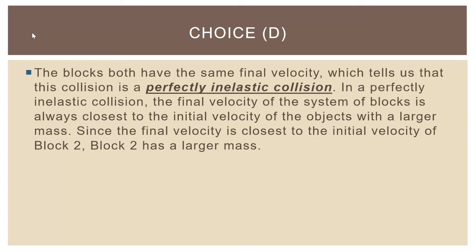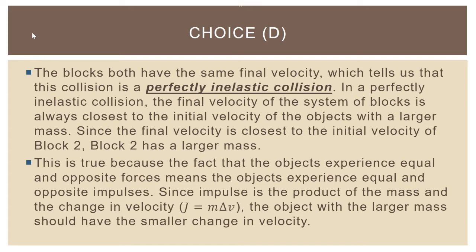Well, it all comes down to momentum conservation. Momentum is conserved because of Newton's third law, so we can say this is true because the objects experience equal and opposite forces, which means the objects experience equal and opposite impulses. And since impulse is the product of the mass and the change in velocity, J equals m delta v, the object with the larger mass should have the smaller change in velocity. Because when you take the mass times the delta v, it's got to be the same number. So a bigger mass is going to give you a smaller delta v. Smaller mass is going to give you a bigger delta v. Take a second to pause this video here and write that down. And when you hit play, we'll move on.